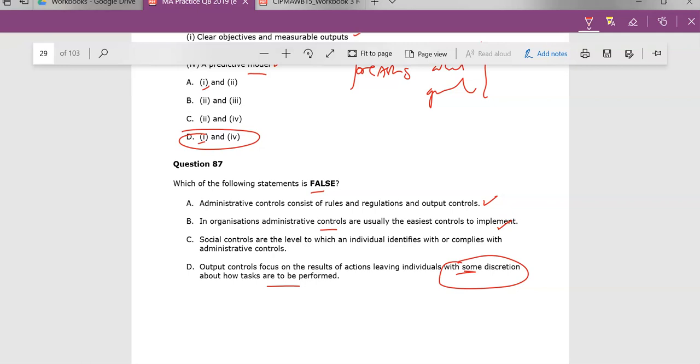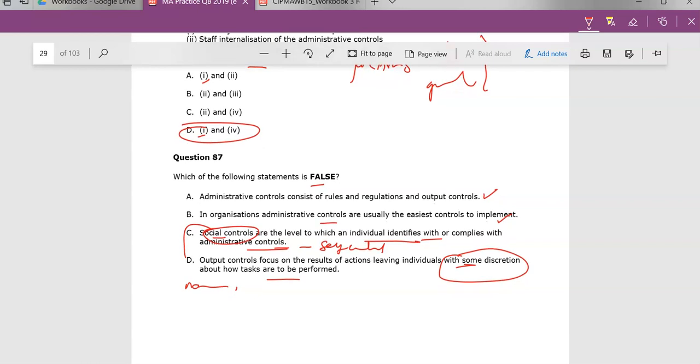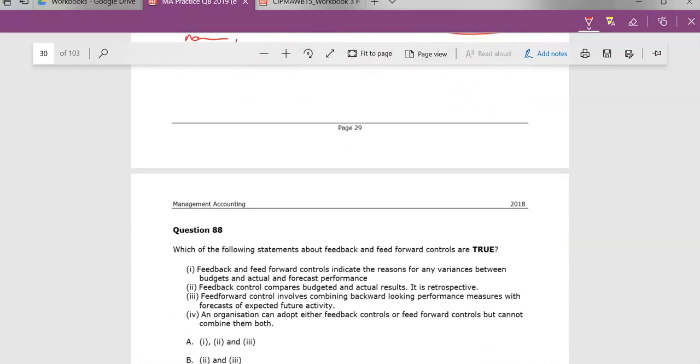Social controls, we saw what social controls were, and it says the level to which individuals identify and comply with administrative controls. We saw that this wasn't social control. Actually, this was self-control, where the individual identifies and complies with administrative controls, not social controls. Social control has more to do with the norms within the organization. Okay, great. And that was 87.